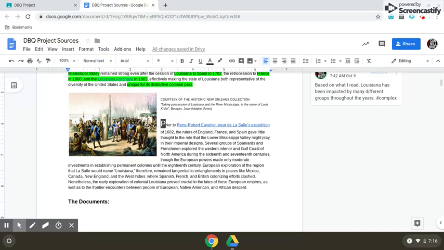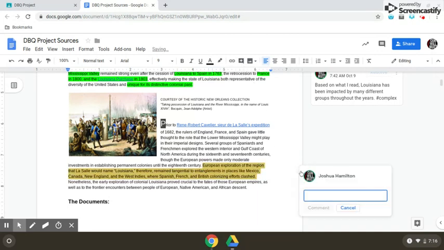How do you do that? So for instance, if I highlight and I see in this second paragraph that I believe that LaSalle had a major impact on developing Louisiana or claimed it, and I highlight this portion right here, and I want to add a comment box, hit comment right here, or you can come up to the top little menu. But usually when you highlight, it's a little bit easier just to hit that. And I can describe a caption, just saying in one sentence, LaSalle discovered Louisiana. And in turn,